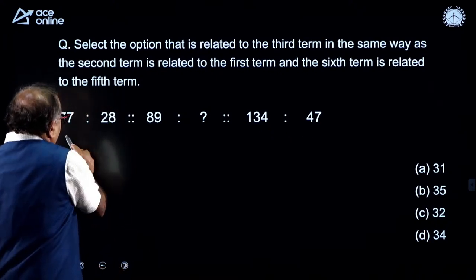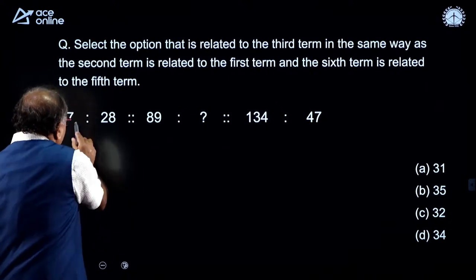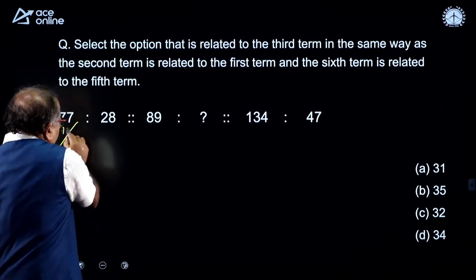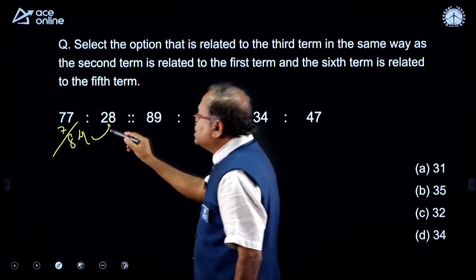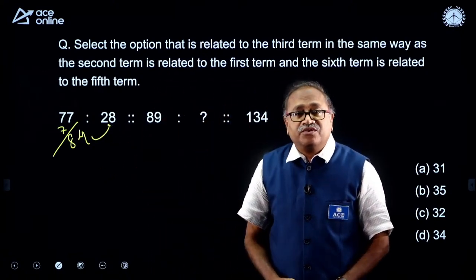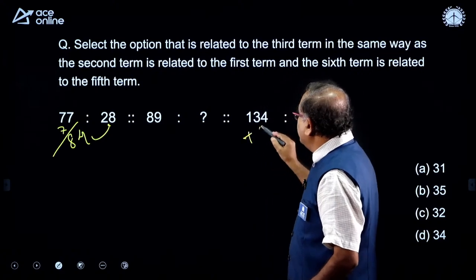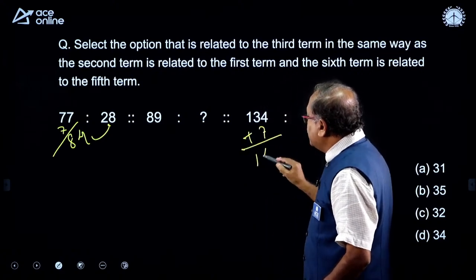Look at this one. If I add 7 over here, then I will be getting 84. And I notice that there is some connection between 84 and this. If I add 7 over here, then I will be getting 141.